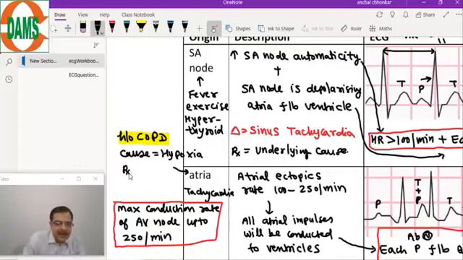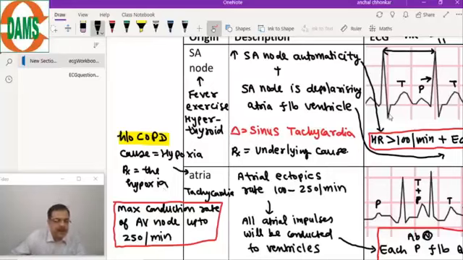Treatment: treat the hypoxia. So this is atrial tachycardia. Clinical history of COPD will be given to you.